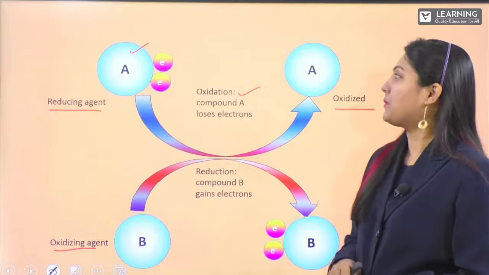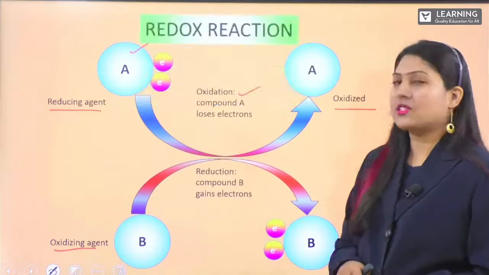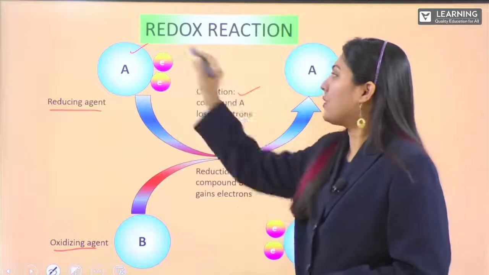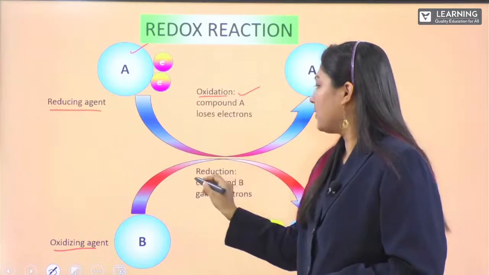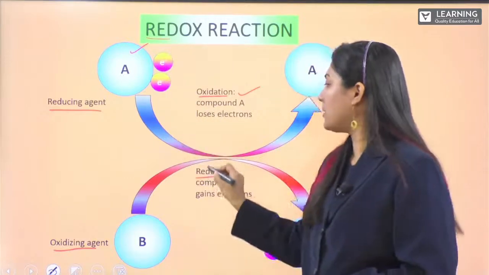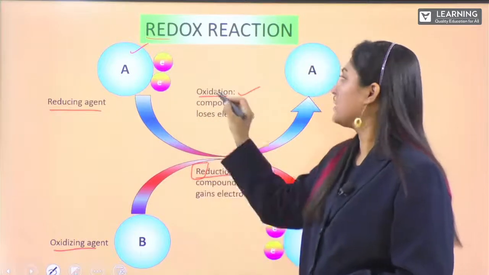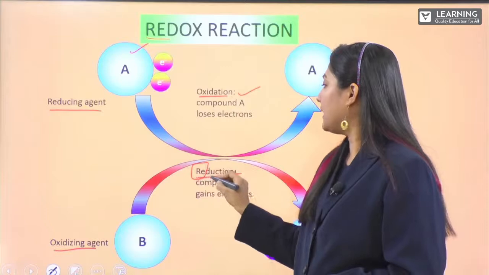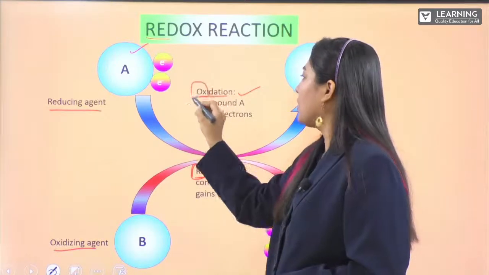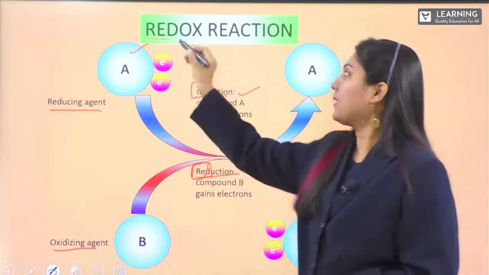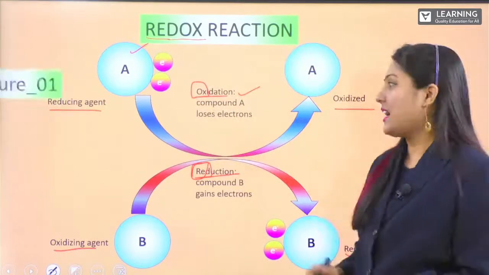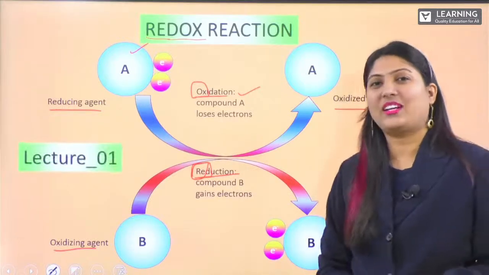The name of the chapter will be the redox reaction. You can see the oxidation plus reduction. We take Red from the reduction part and OX from the oxidation part, and hence we got redox reaction. This is our first lecture class of redox reaction.